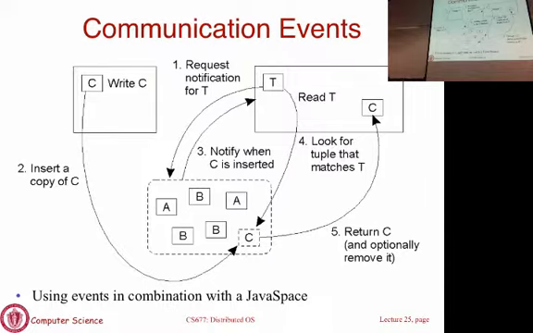Okay. The previous one was poll-based, where you went and actually polled the bulletin board and picked up all matching entries. Here is a notification-based delivery, where you request notification saying whenever data that matches criteria T is published, let me know. Then eventually an application comes along and publishes this data item C. At this point, a notification is sent saying some data that matches your criteria has been published, and the application goes to the bulletin board, picks it up, and then optionally removes it.